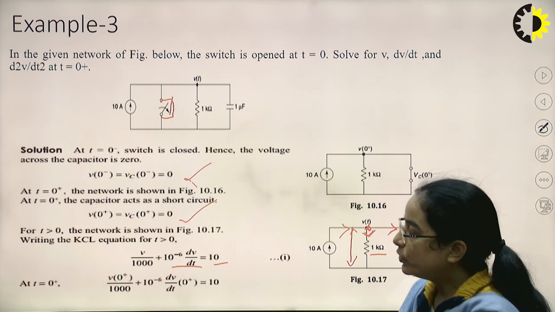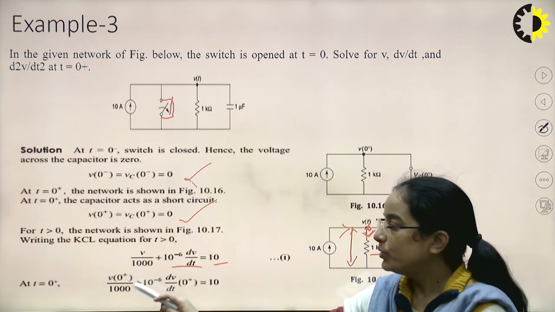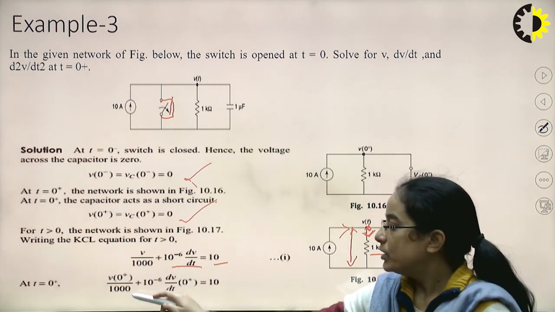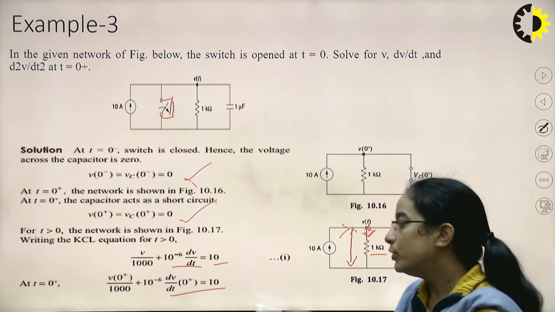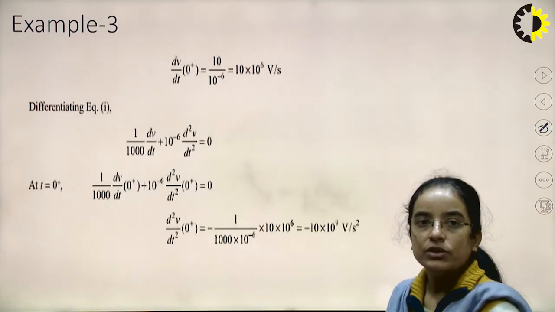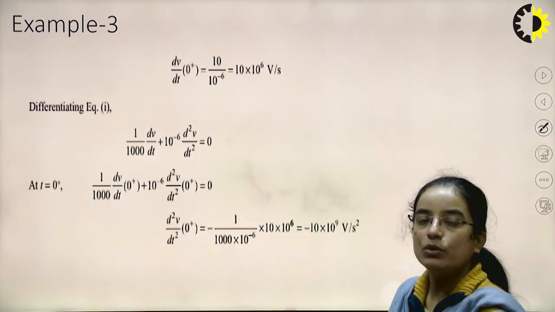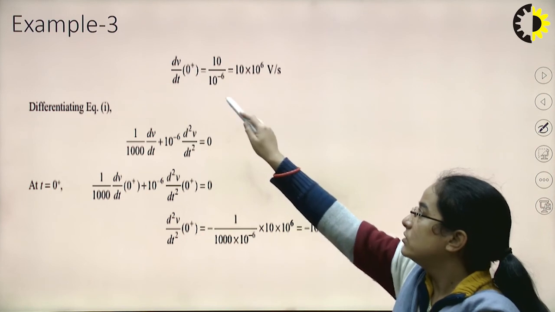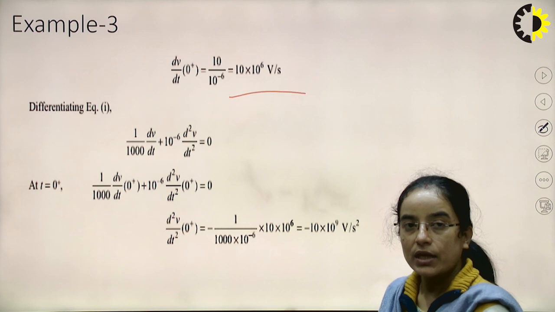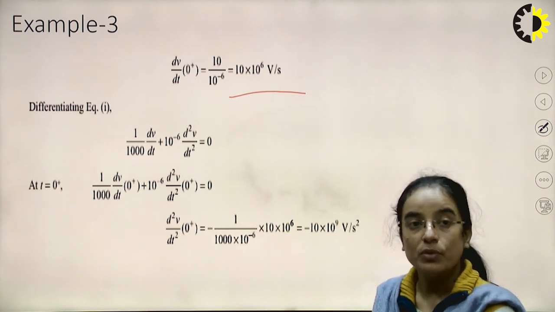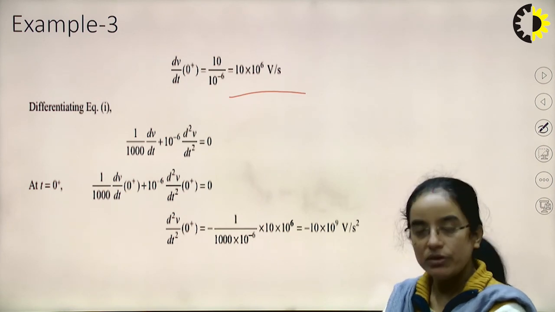Now we will put the condition just after the switching. We will write V0 plus in place of V. So V0 plus divided by 1000 plus 10 to the power minus 6 d V0 plus by dt equal to 10. Here d by dt of V0 plus equals 10 by 10 to the power minus 6. After solving this, we have d by dt of V0 plus as 10 into 10 to the power 6 volt per second. Now in the question it was given to calculate d2v by dt square also.